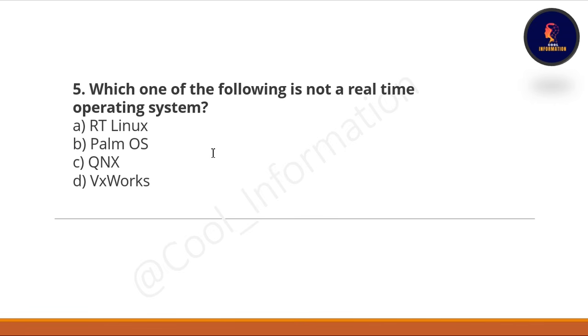Fifth question of this series is, which one of the following is not a real-time operating system? This is also a very common question. Options are RT Linux, Palm OS, QNX, or VxWorks. The correct option is B, Palm OS is not a real-time operating system.